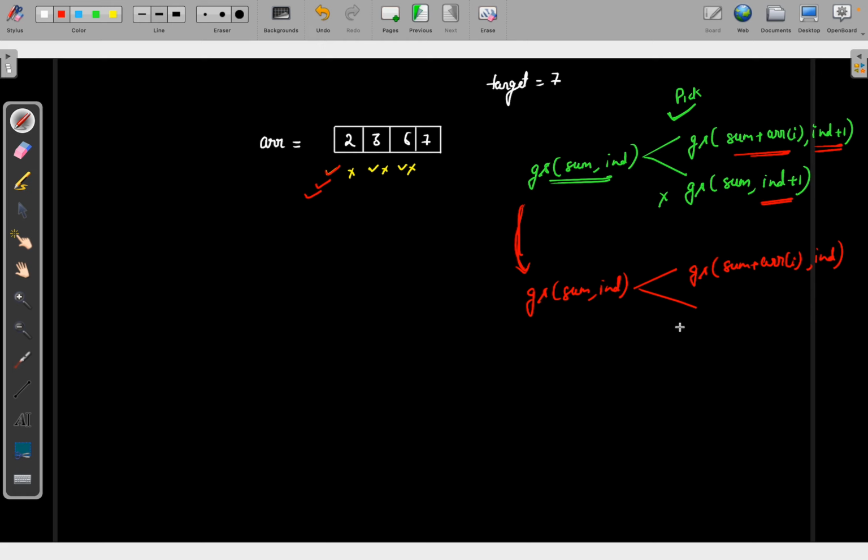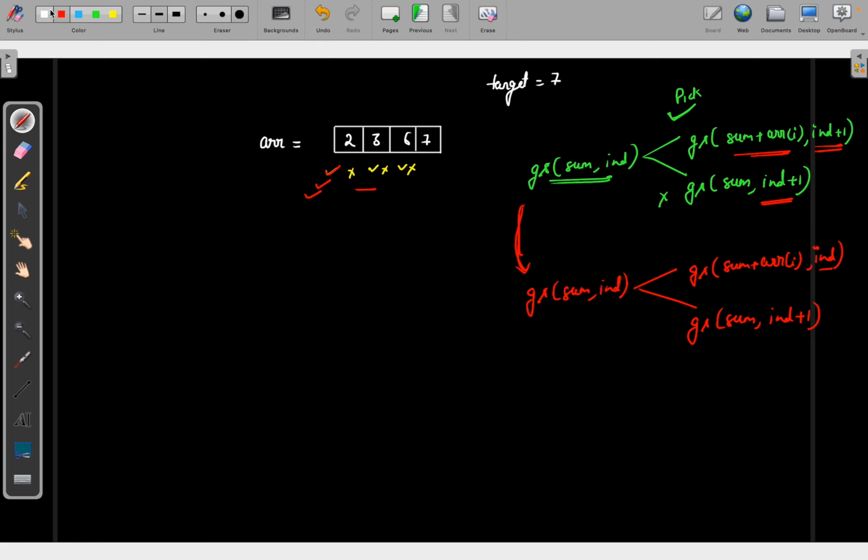But if you are not taking it, for example you have not taken the element 2, then you need to move: sum stays the same and the index becomes index plus 1. When I am taking it, I won't move, because I will again and again calculate the same sum. That is the only change here. I hope you are now clear on how we are going to proceed with it.